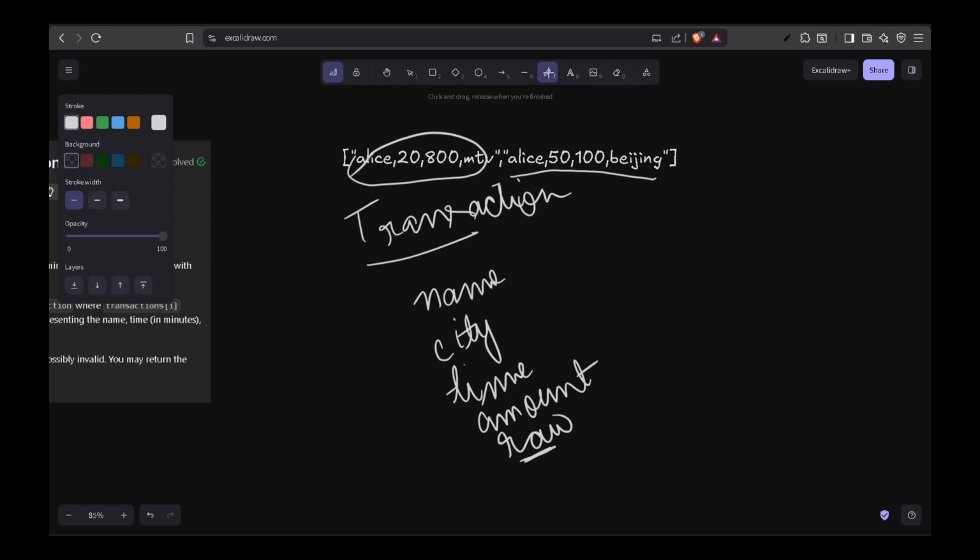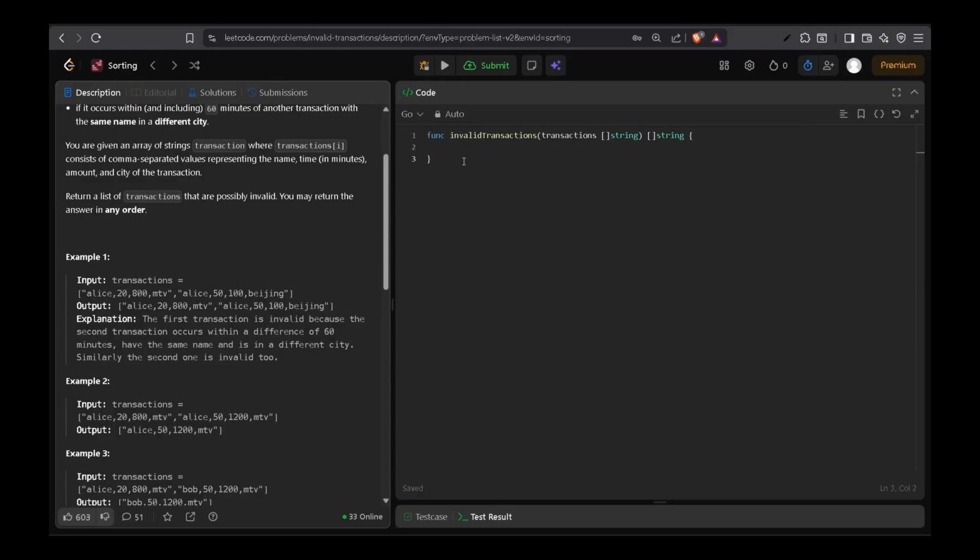Let's get to coding. We'll solve this question part by part because it is quite confusing as we move along. So we'll explain something and we'll write the code for that, and that's how we will move forward. So the first thing we need to do is declare a type that we are trying to make from the transaction.